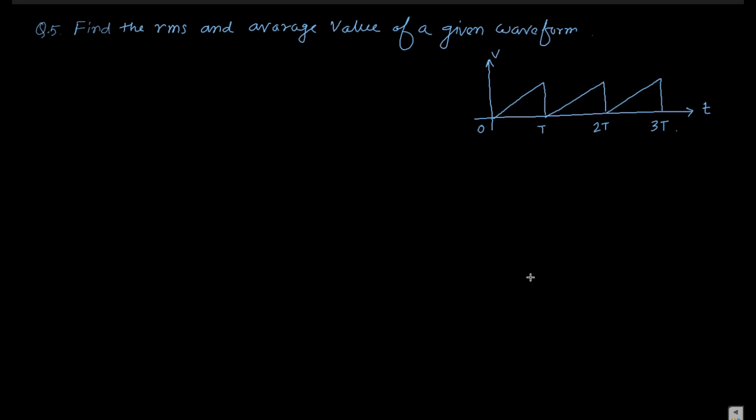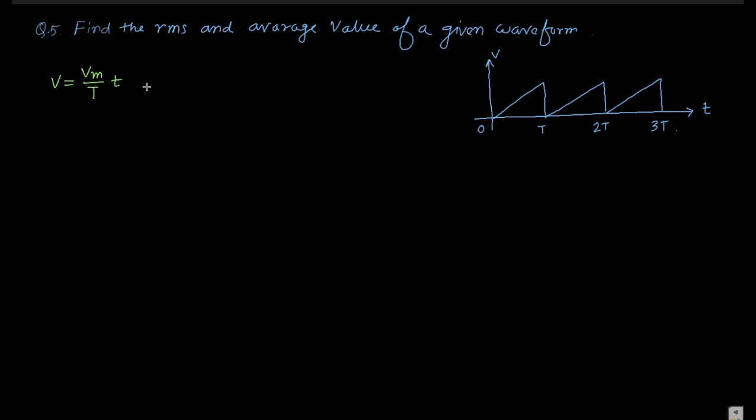Next, this is the last one, to find the RMS and average value of a given waveform. It is nothing but a sawtooth waveform. So you have to integrate from 0 to t, because from 0 to t, t to 2t, and 2t to 3t the nature of the waveform is the same, so you can integrate up to 0 to t. So V is equal to Vm by t into t.